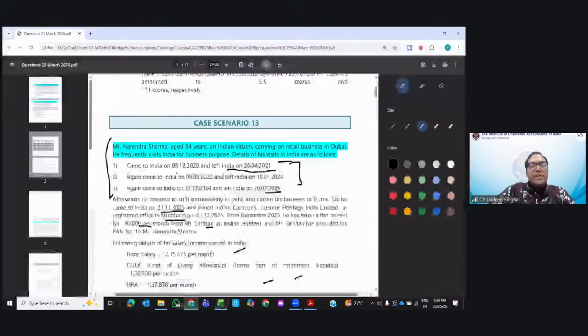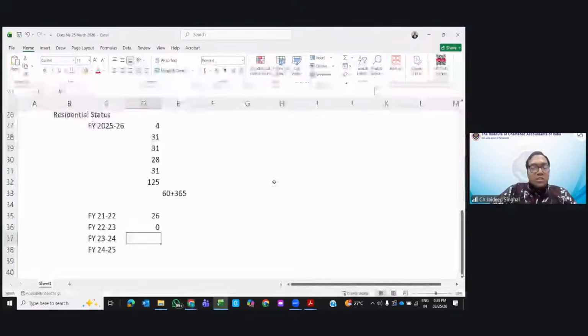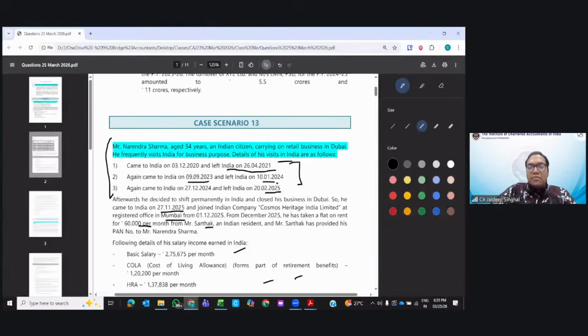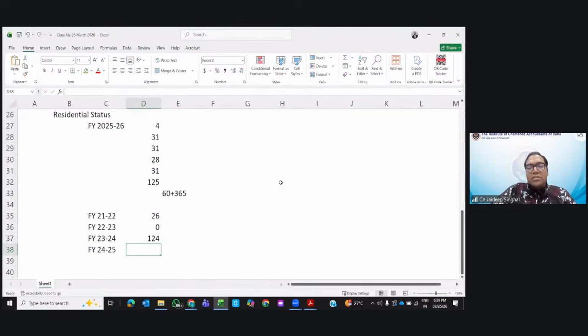Then 23-24 from 1st of April 23. So he entered India on 9th of September. He was there till 10th of January. So September, how many days? Including the 9th, 22 days. October 31, then November 30 days. December 31 days. And he was in India for 10 days of January. 124 days.